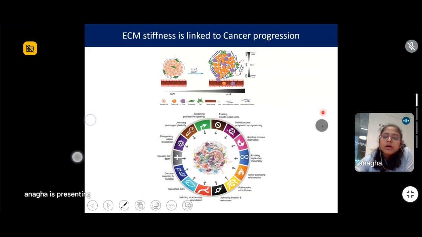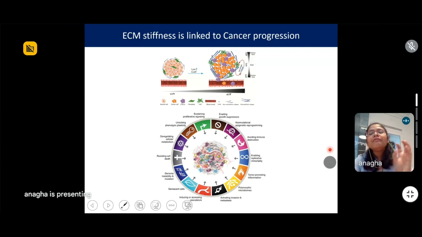I like to show this effect of substrate stiffness with respect to cancer by using a very well-known picture of the hallmarks of cancer. That was the pioneering study made in cancer, determining the hallmarks of cancer.